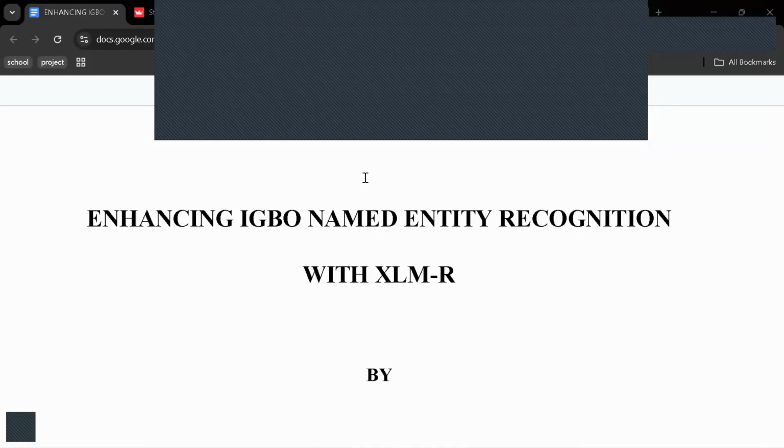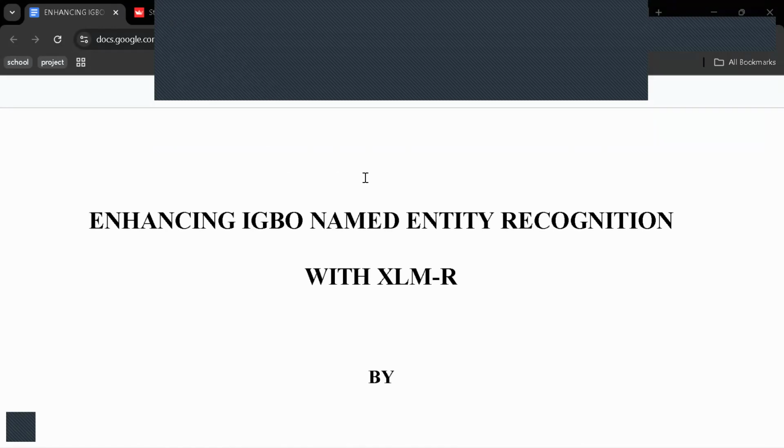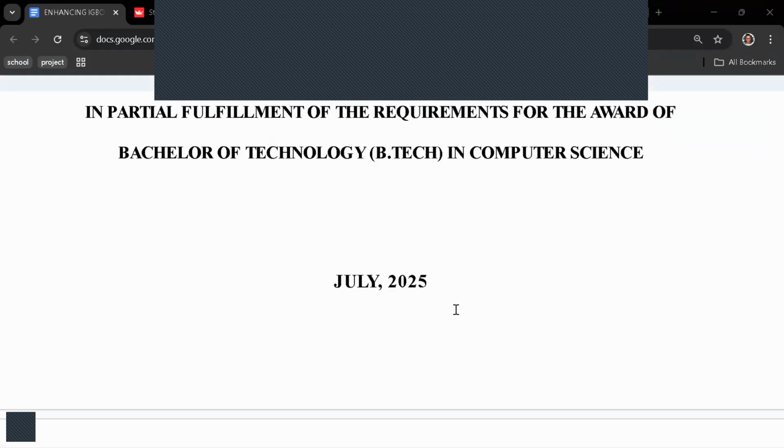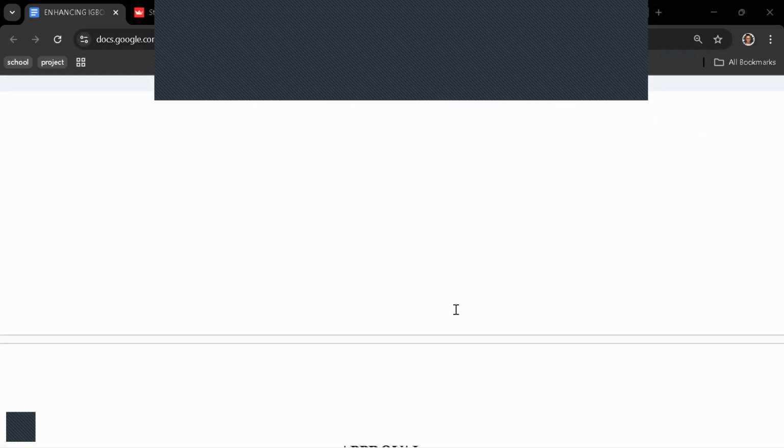So what's our topic? Our topic is enhancing Igbo named entity recognition with XLMR. XLMR is a transformer-based model. We'll be snappy about it.